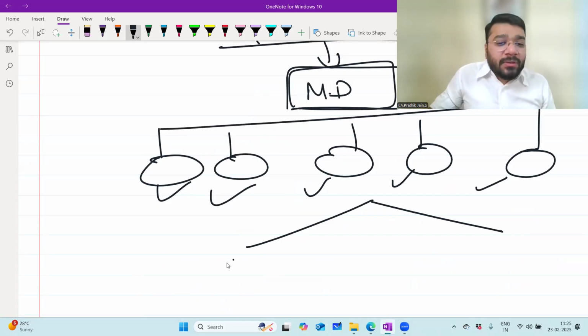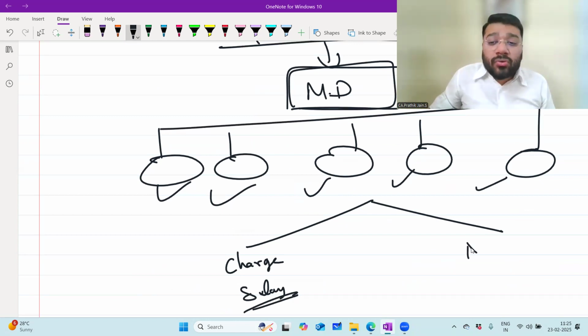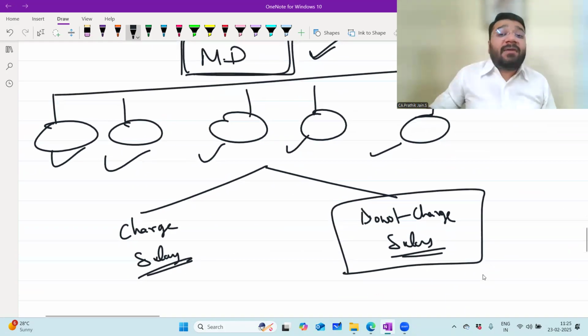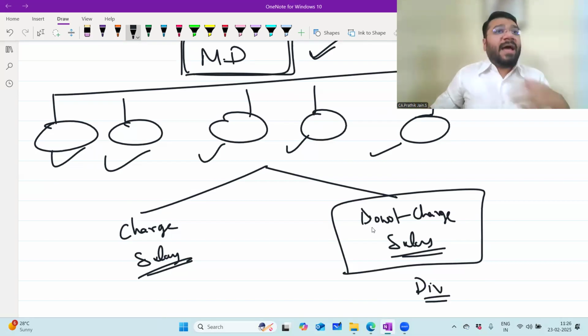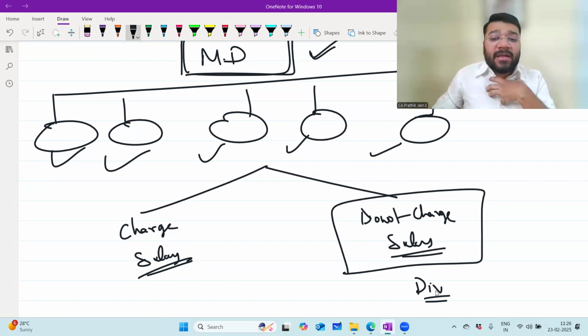One who charges salary for their work, and there are some people who do not charge salary. If they are not charging salary, then what is the benefit here? The benefit is that they have also invested in the company as an investor, a shareholder. So they are having stocks. What are they getting in return? Dividend. If I'm the managing director of the company, obviously I'm the person who has invested the money in the company. So I will not take the salary. I will take the dividend.